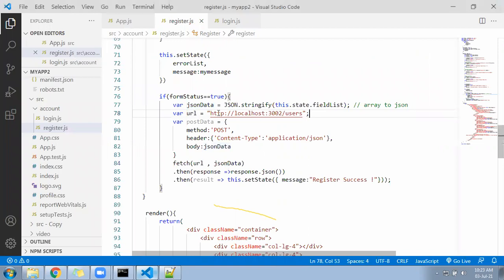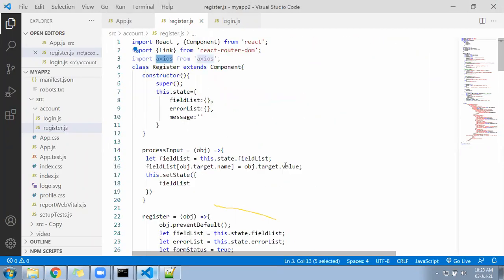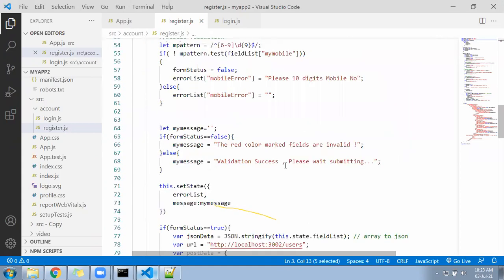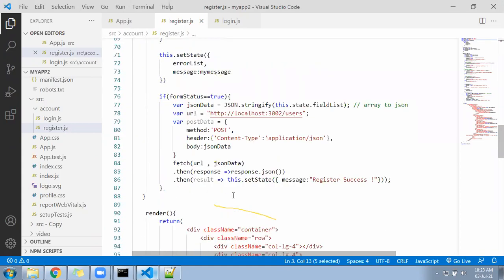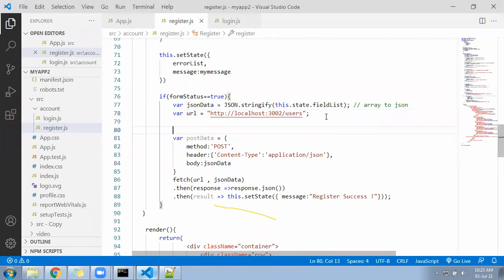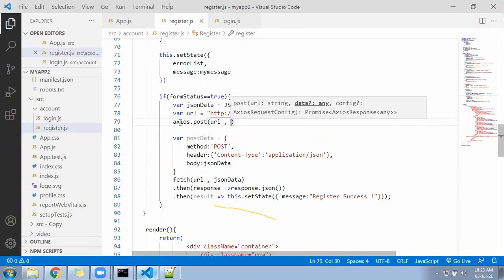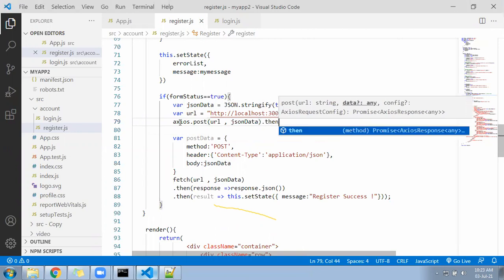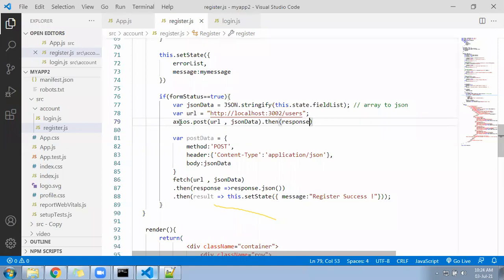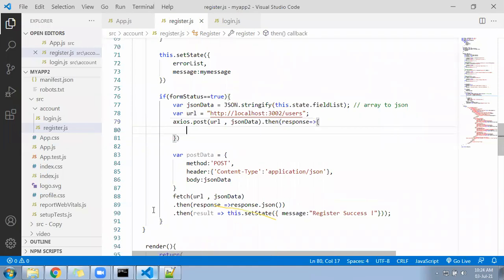Let's come up. Import the Axios here. You import the Axios on the top, and change this one into, at this place here only, do axios.post, URL, comma, JSON data, dot then, response inside.